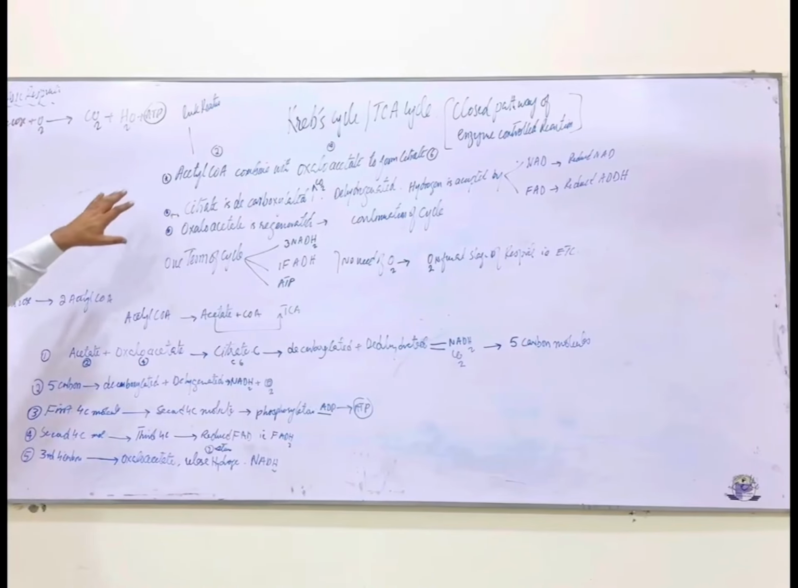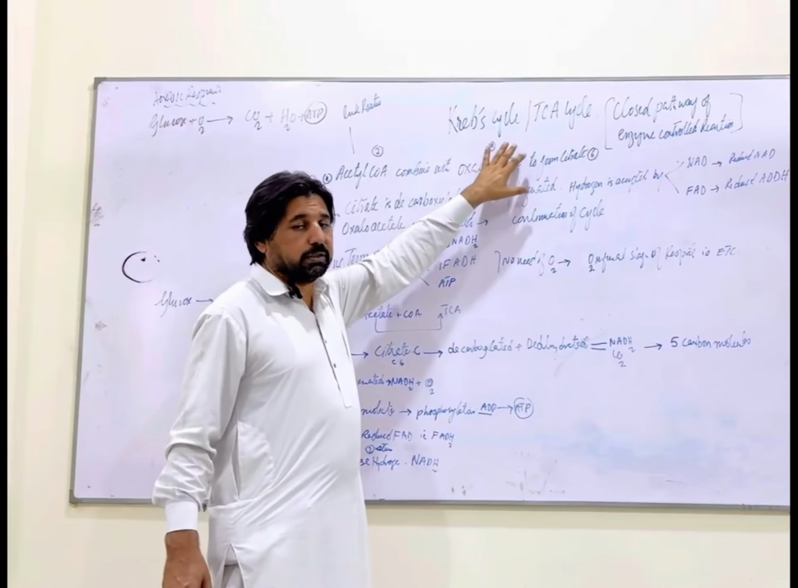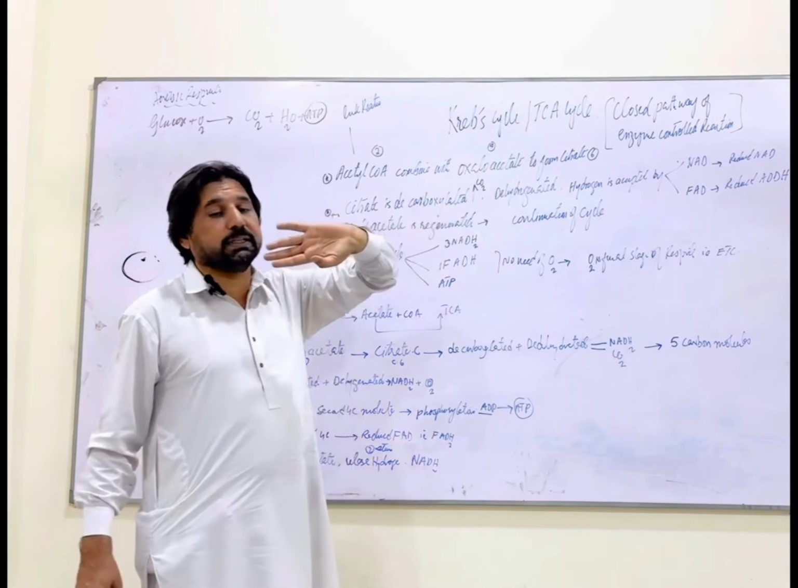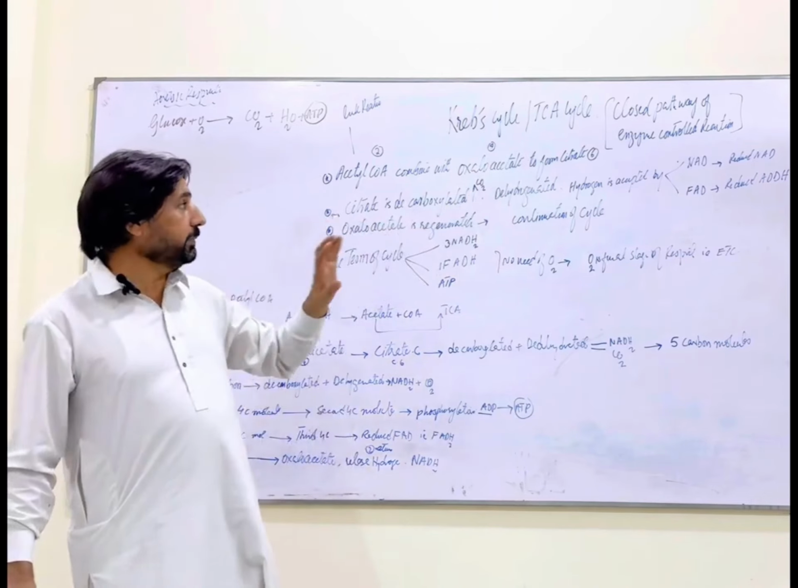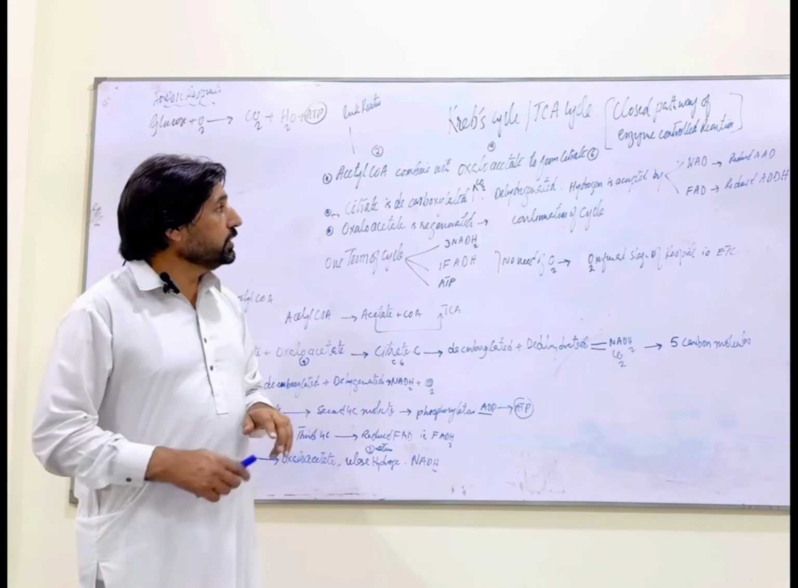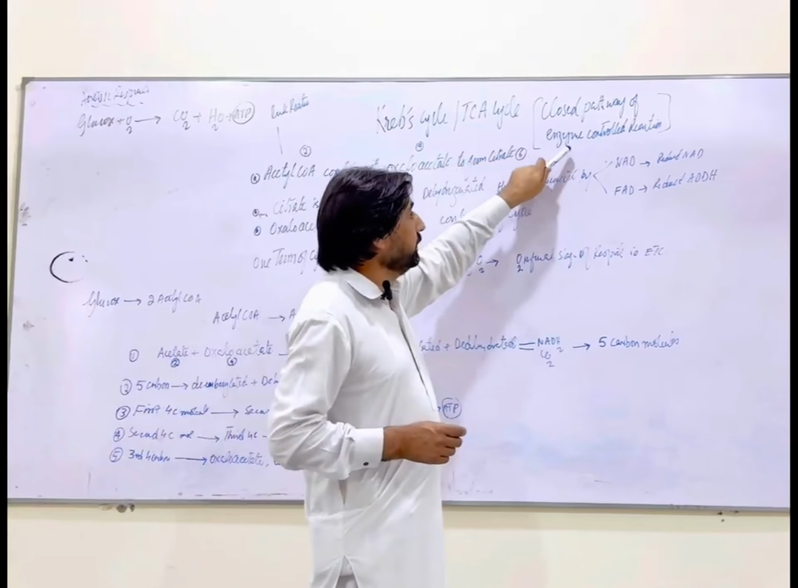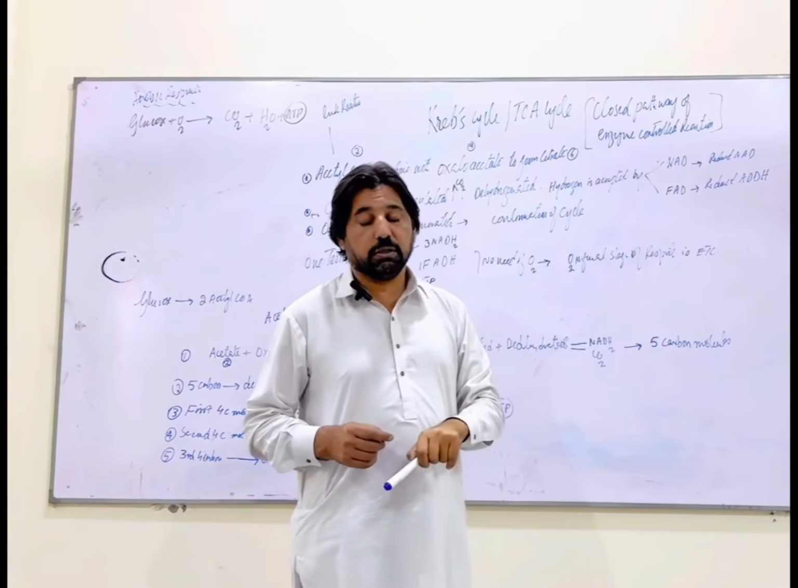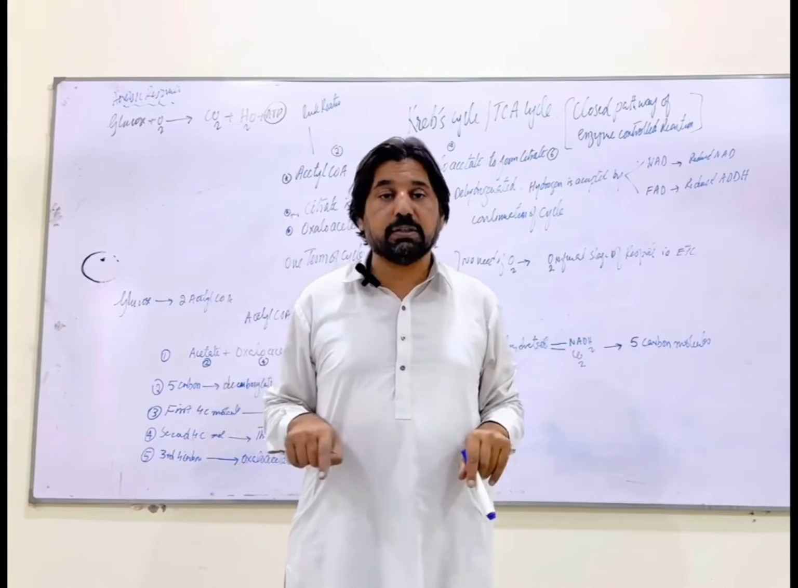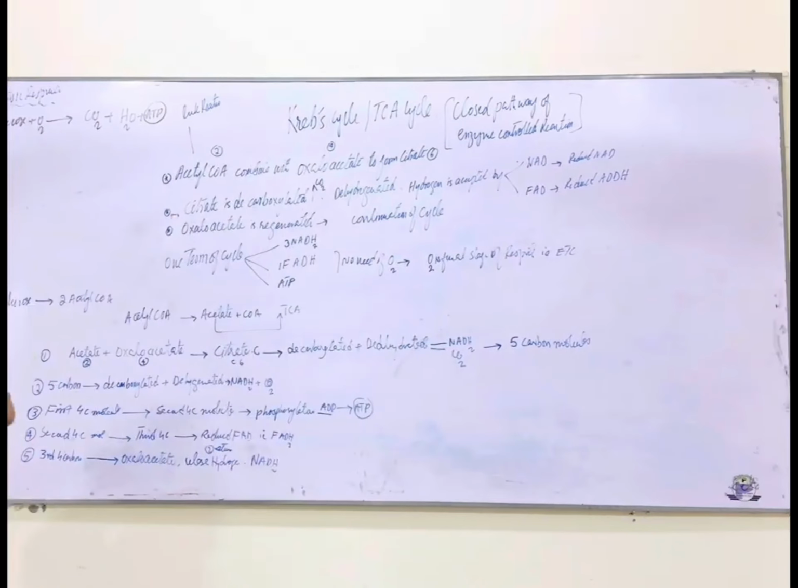Bismillahirrahmanirrahim. Our today's lecture is about the Krebs cycle or T.C.A cycle. This cycle was first described by Krebs in 1937. We use the word cycle because it is a closed pathway of enzyme controlled reactions. During aerobic respiration, glucose combines with oxygen to give us carbon dioxide,